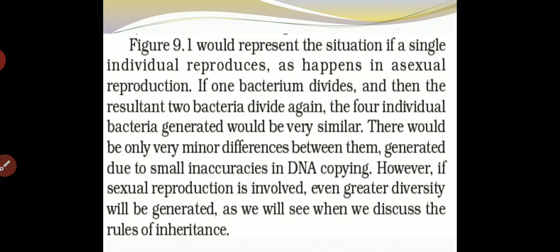From those two bacteria, further division gives four individual bacteria, and in the same way variation is seen. So from generation to generation, a little bit of difference can be seen in the body. There will be only very minor differences between them. Their whole body organs will not differ, the body design will be the same, but a little bit of difference can be seen.